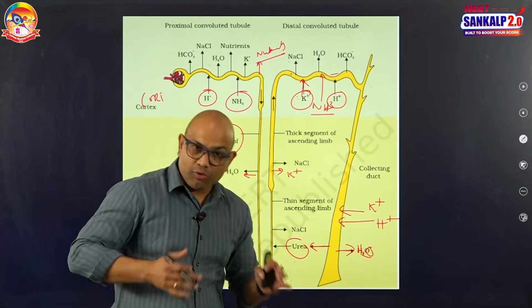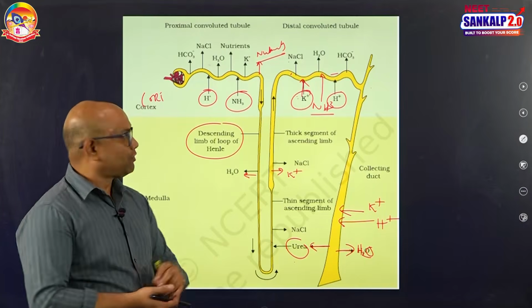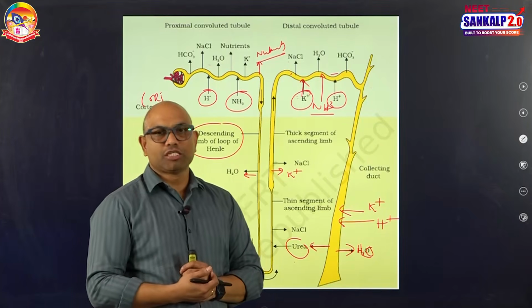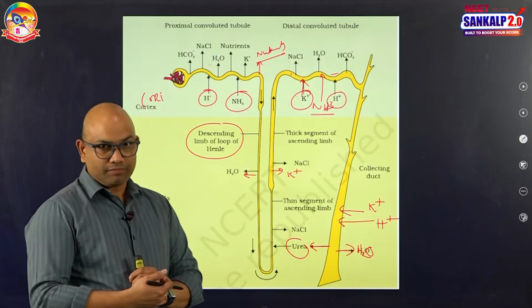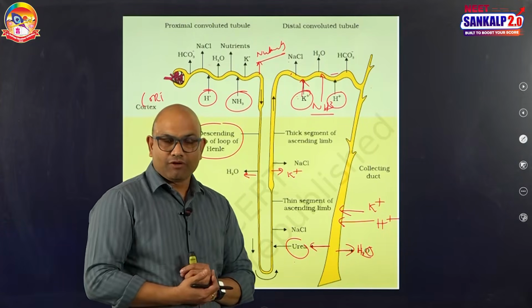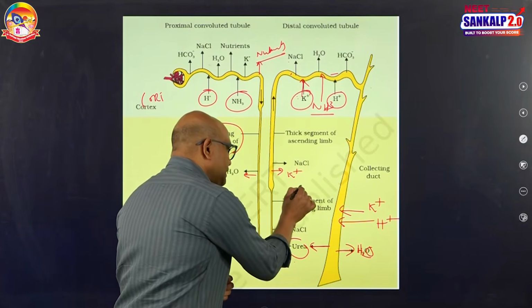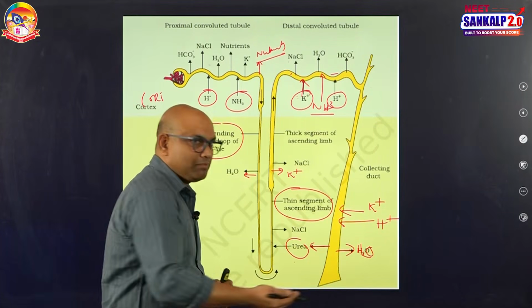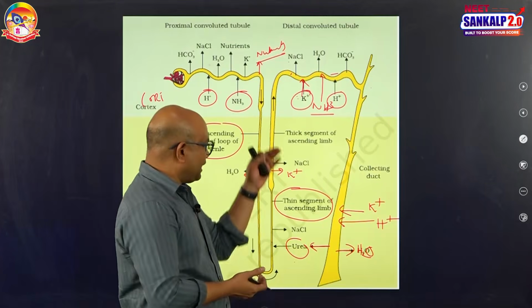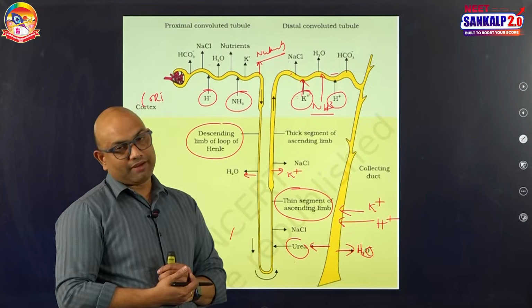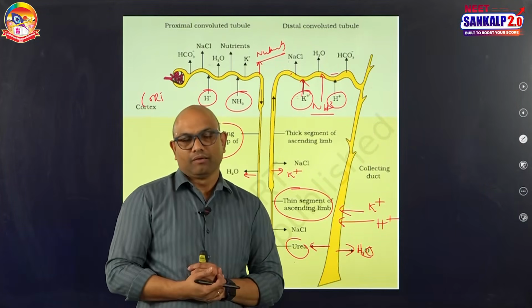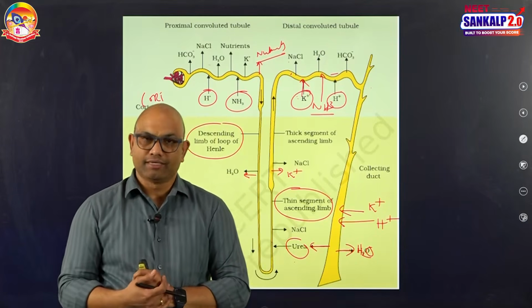But the highest amount of water is absorbed in which part of the nephron? The answer is the proximal convoluted tubule. In which part of the nephron is there least absorption? The answer is the ascending limb of Henle, because it is impermeable to water. And what is the main function of the loop of Henle? The loop of Henle is mainly involved in the maintenance of the concentration gradient.